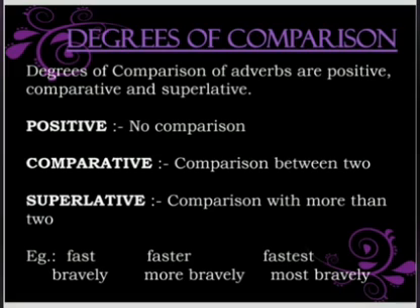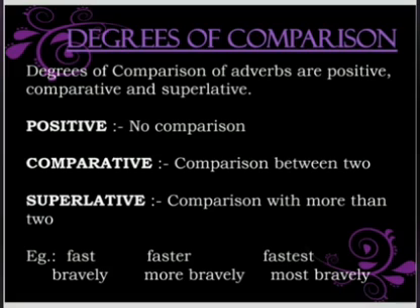Positive says no comparison. There is no comparison for the positive sentence. For a comparative sentence, you have a comparison between two. And for the superlative, there is a comparison with more than two. So, let us see an example to understand it better. Fast is the adverb. So, let us see how fast changes its degree.